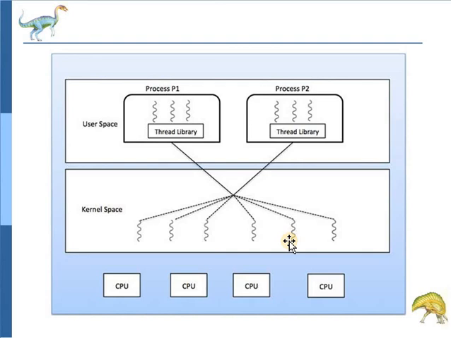The advantage of this model is that if a user thread is blocked, we can schedule another user thread to execute on another kernel thread. Thus, the system does not block if a particular thread is blocked. This is the many-to-many mapping.